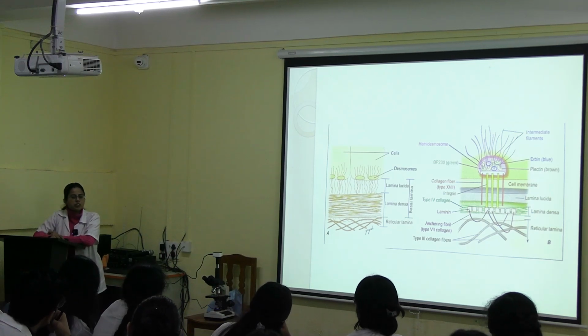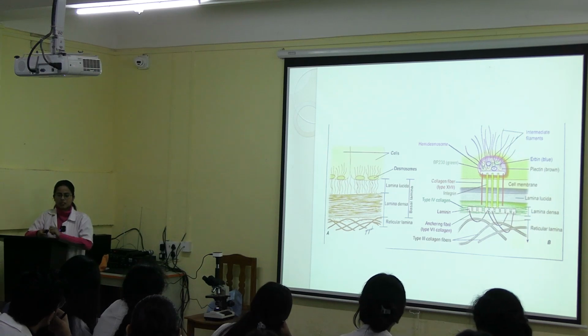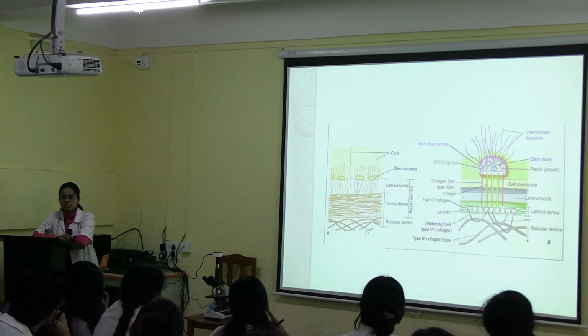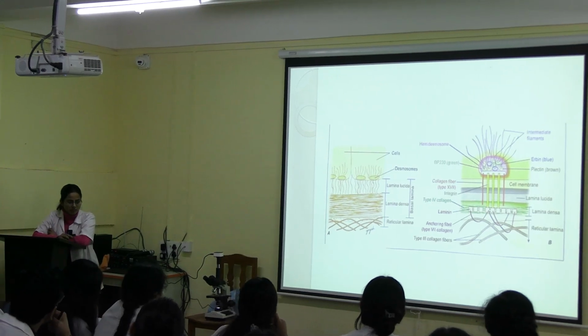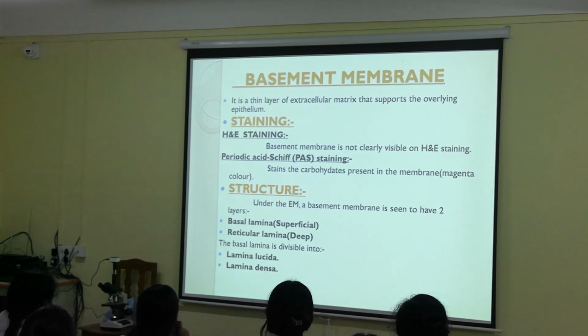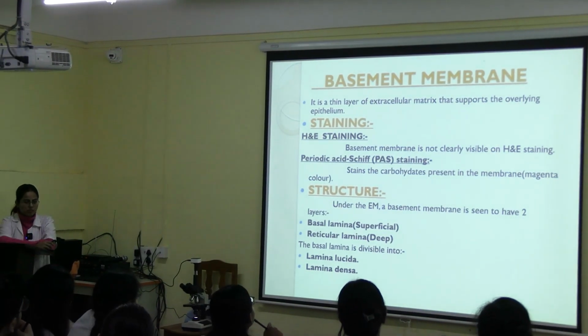Nucleus is stained with hematoxylin. Cytoplasm is stained with eosin. Which one is acidic? Which one is basic? Eosin is acidic. So with H&E staining, we cannot see the basement membrane. So we use a specialized stain which is known as the PAS stain or periodic acid Schiff. It is used for staining the basement membrane.